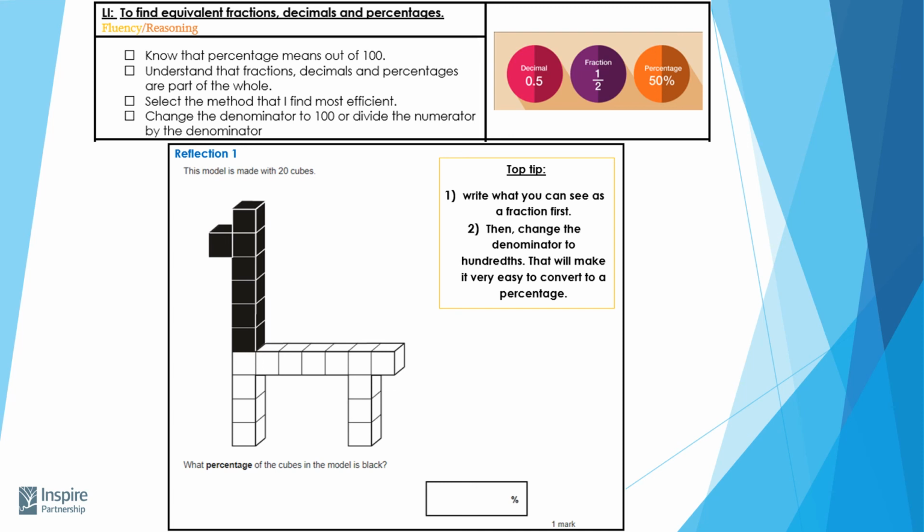So here we've got a shape that's made up of cubes. What you need to think about is how many black cubes there are, how many white cubes there are. And see if you can write that as a fraction first. Then change the denominator to hundredths, and that will make it easier to convert into a percentage.